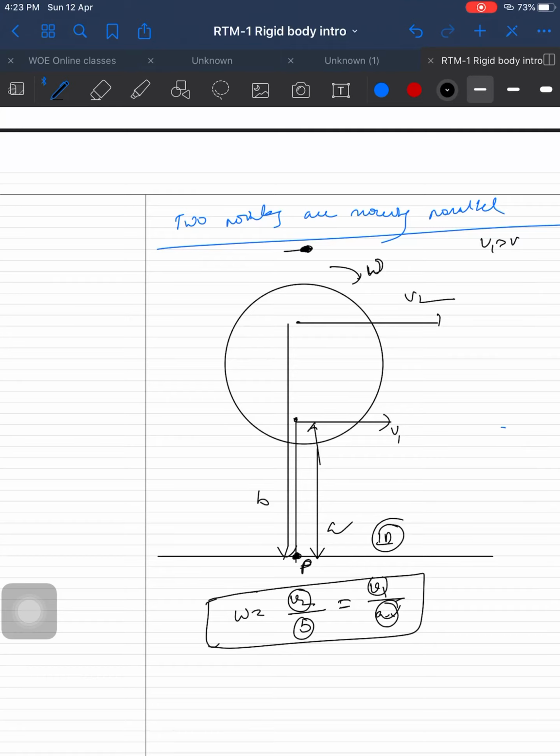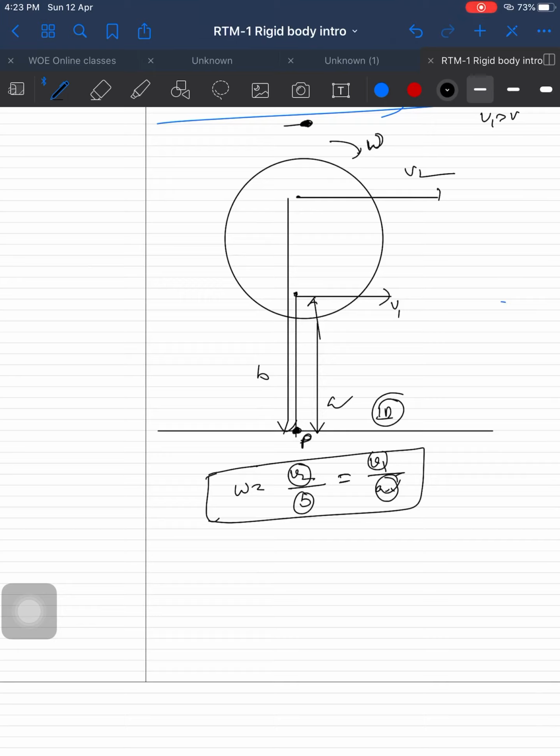Omega is equal to V by R, V is equal to R omega, so omega is equal to V by A. V2 is greater than V1, and here B is greater than A. This relation can be equated: V2 by B is equal to V1 by A. This is possible. If you take a numerical, you will understand clearly.